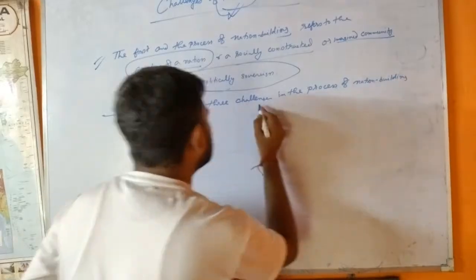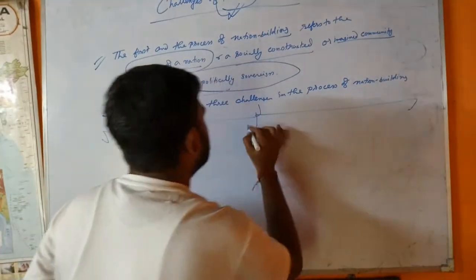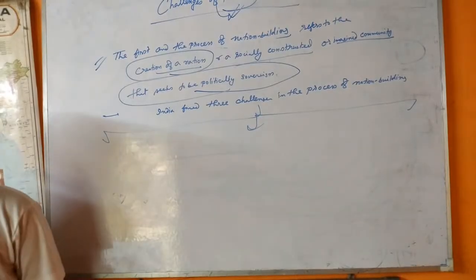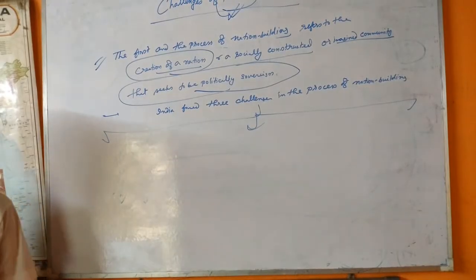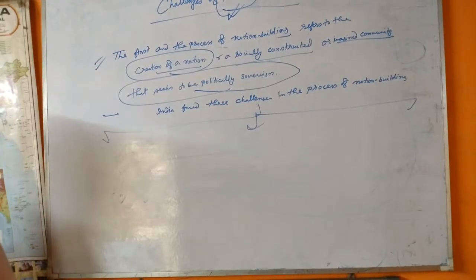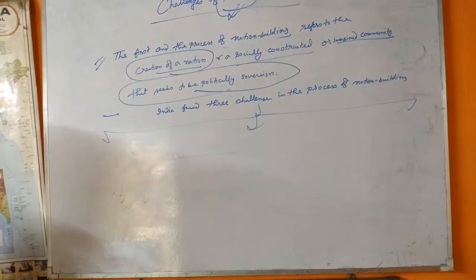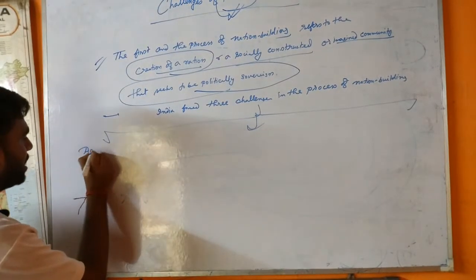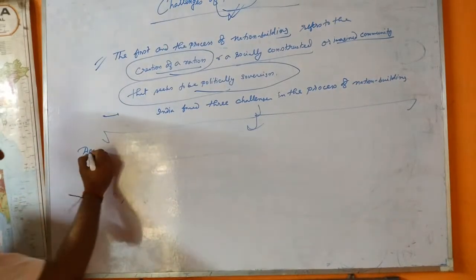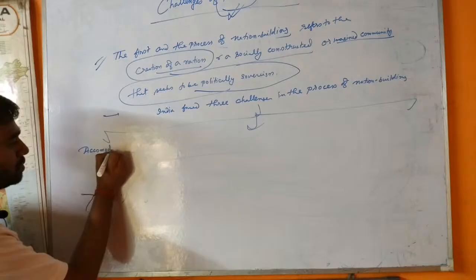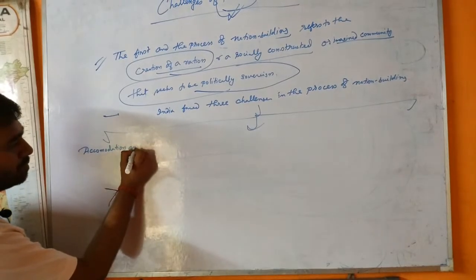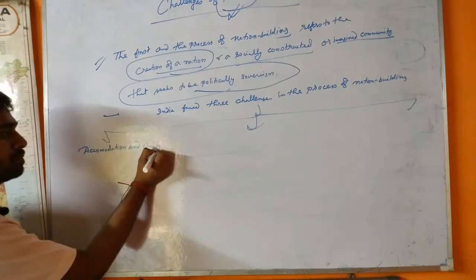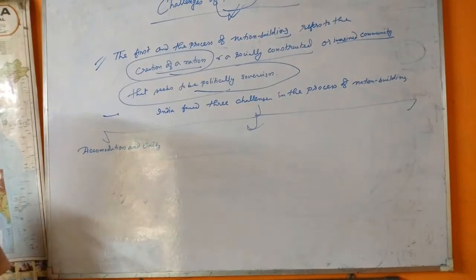The first challenge is accommodation and unity. The first and immediate challenge was to shape a nation that was united. That means accommodation and unity.